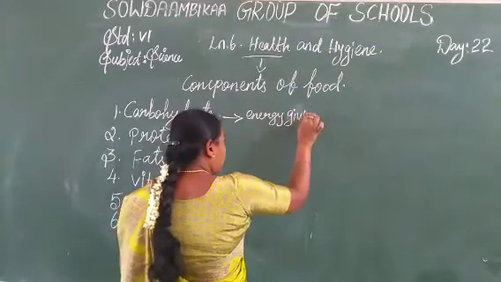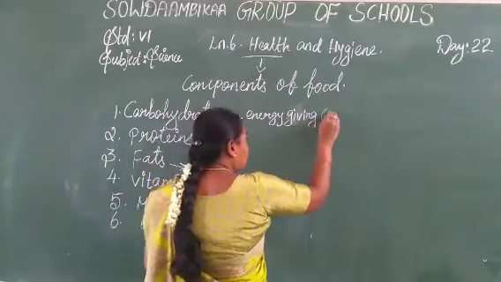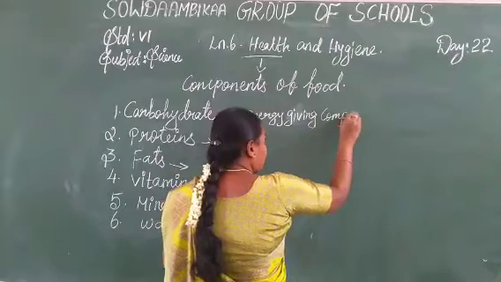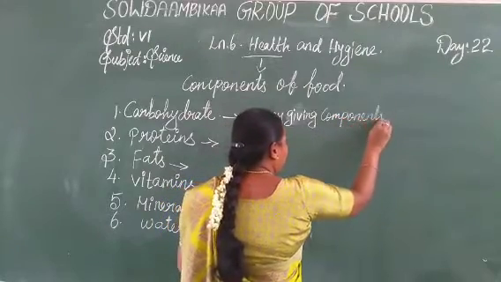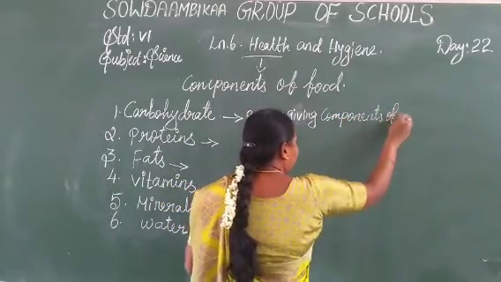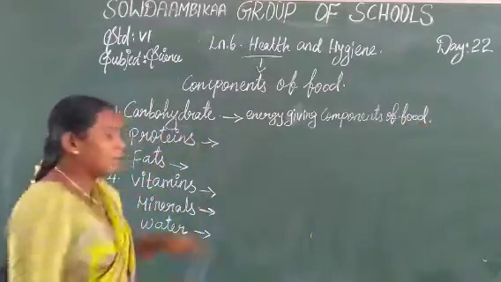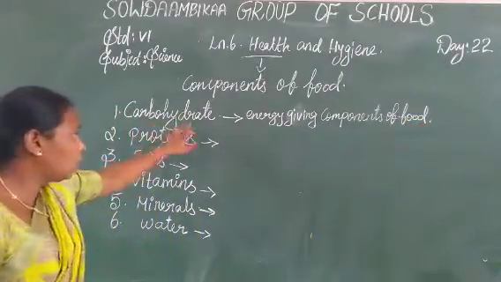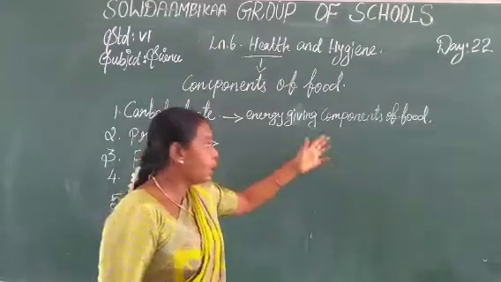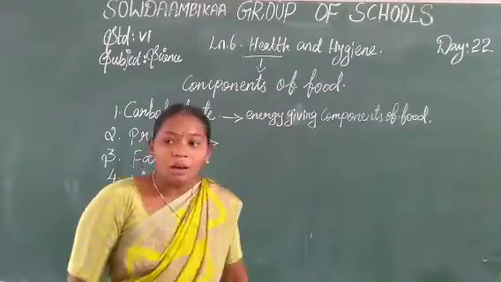Energy giving components of food. So carbohydrates give energy to our body, they are energy giving components of food.